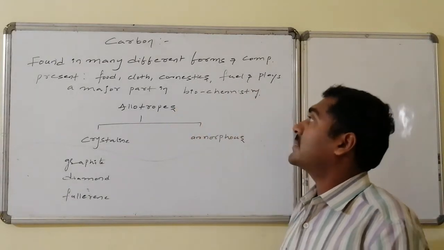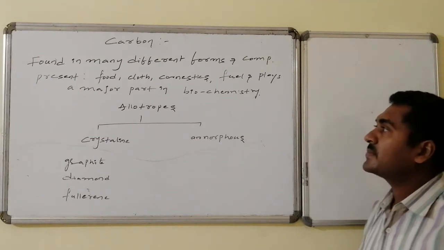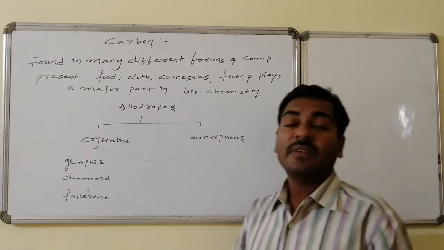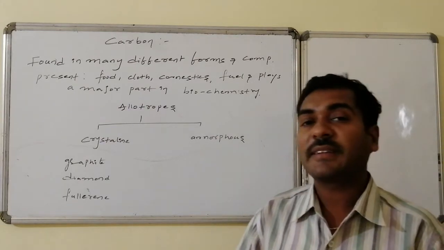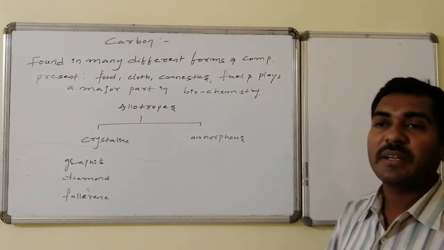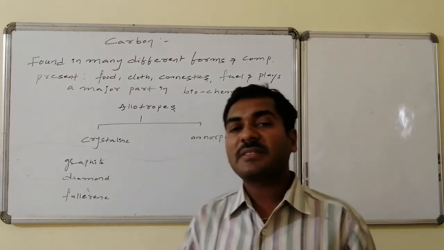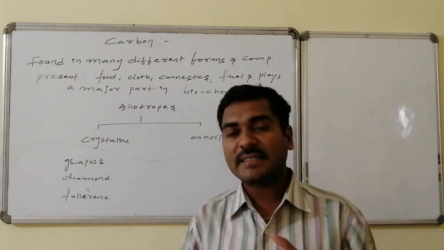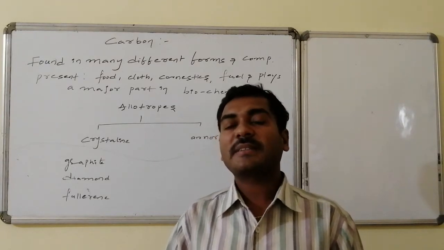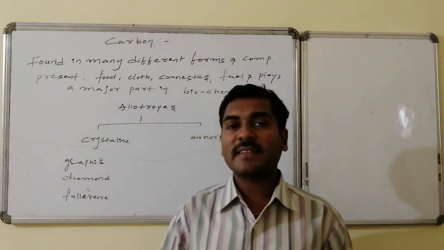Carbon is found in different forms as well as in different compounds, and it is also present in the food that we eat, the cloth, the cosmetics as well as the fuels that we use, and it also plays a major role in the biochemistry of our life. Carbon is present in two varieties of forms, one is crystalline form and the second one is amorphous form. The crystalline form of carbon consists of graphite, diamond as well as fullerene. We will discuss one by one.